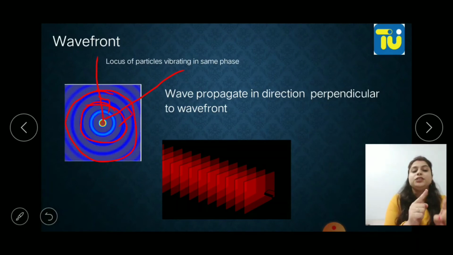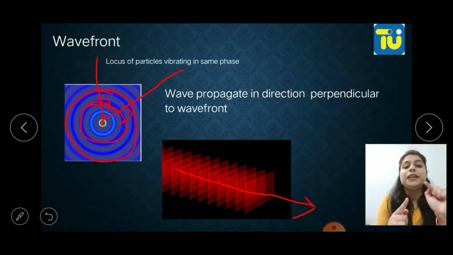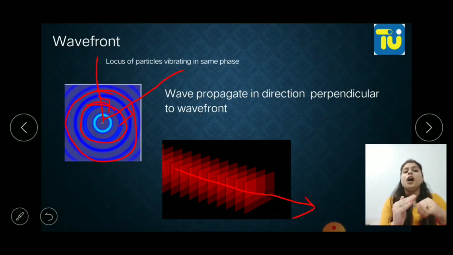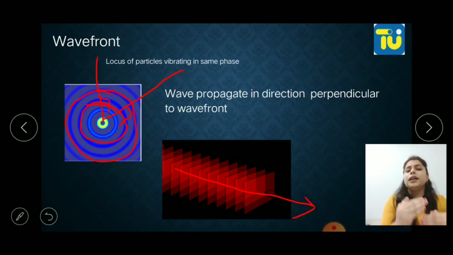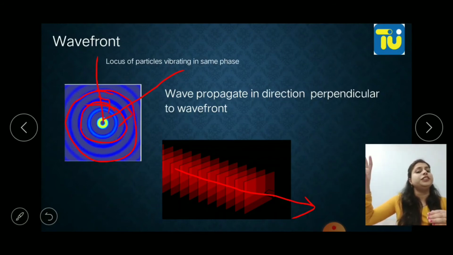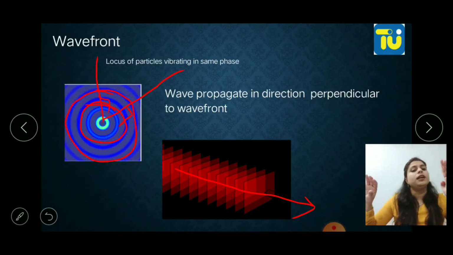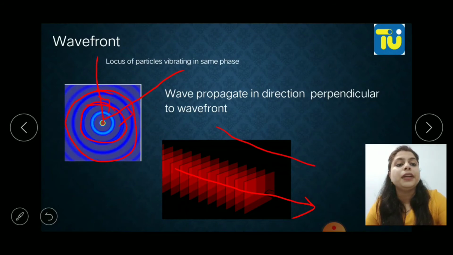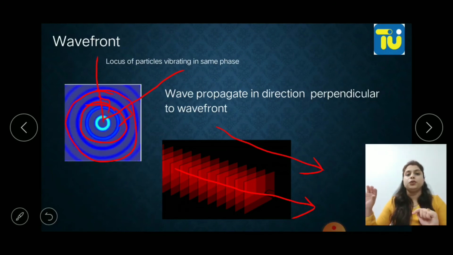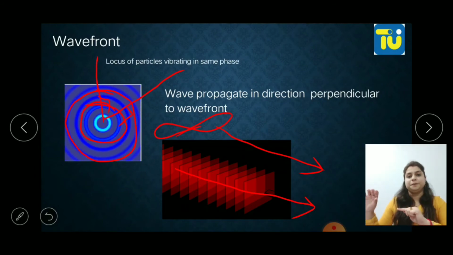Now in the second one, you can see it is a plane wavefront. How is this plane wavefront formed? Actually, when the source is at infinity, the waves coming from that source generate a planar wavefront. For a planar wavefront, the source will be at infinity.